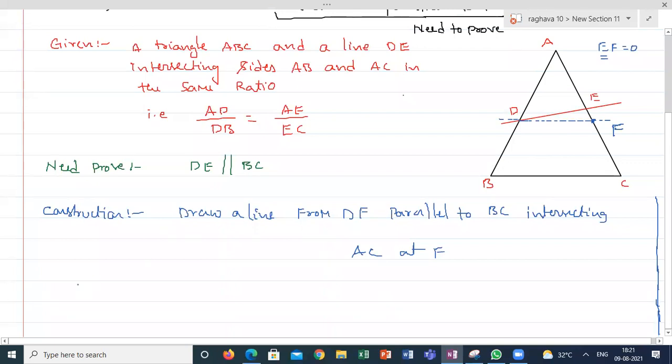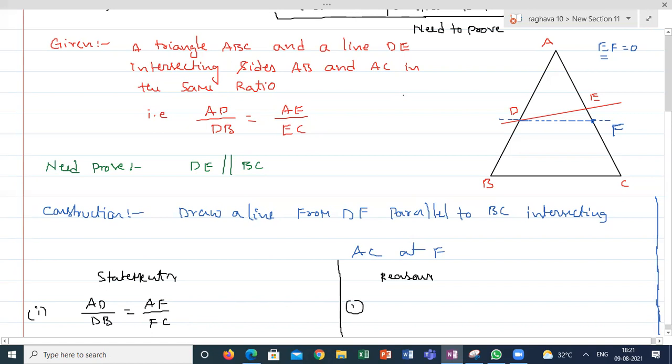So I'm writing the statements on one side, reasons on one side. The first statement, you have to give the reasons, guys, why I'm writing AD by DB is equal to AF by FC. What is the reason here?